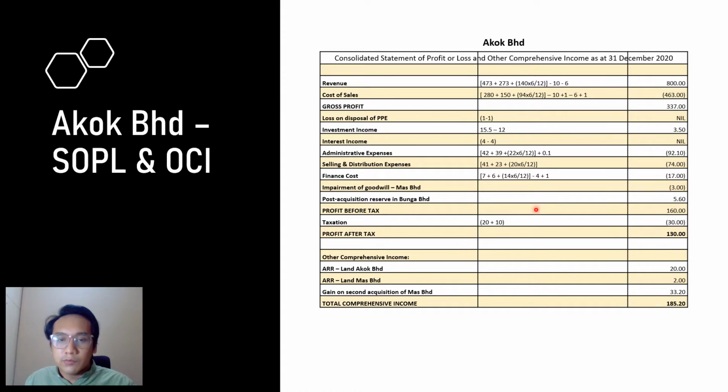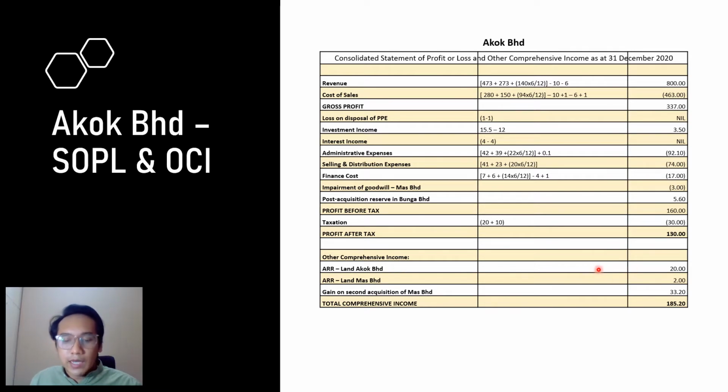Okay, now for the post-acquisition reserve in Bunga Berhad, 5.6 million is from the computation of the carrying amount of investment in associate Bunga Berhad. Okay, next is the taxation. The taxation is directly taken from the SOPL. And then the other comprehensive income for the revaluation of land AKBAR of 20 million is from the additional information 7. The land revaluation surplus of 20 million.